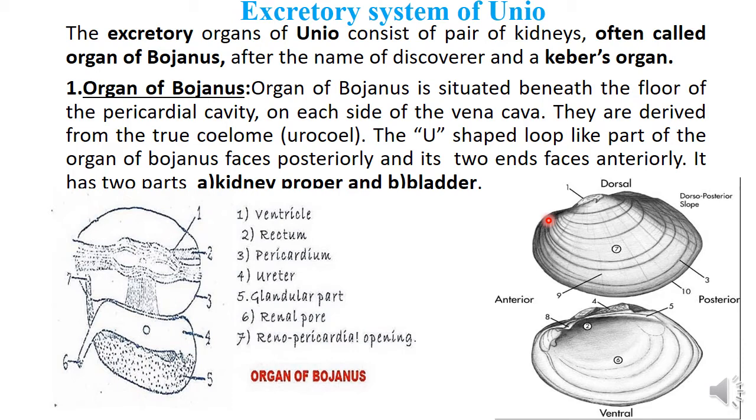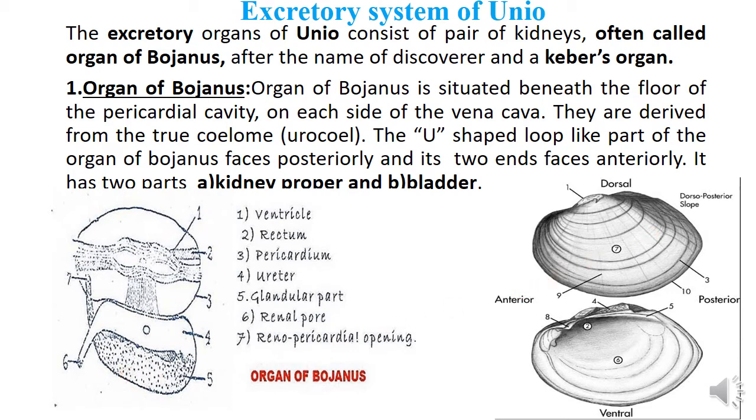If you see the position of the excretory organ or kidney of Unio, it exists nearly in the posterior region of the body, nearly at this position. And this kidney exists just above the suprabranchial chamber. Somewhere here must be the suprabranchial chamber, connected with the excurrent siphon. And just above this suprabranchial chamber, in the dorso-posterior region of the body, there is the kidney of Unio.